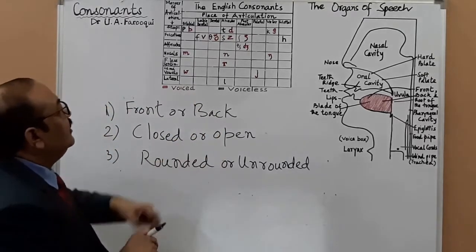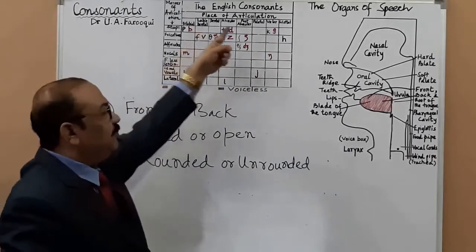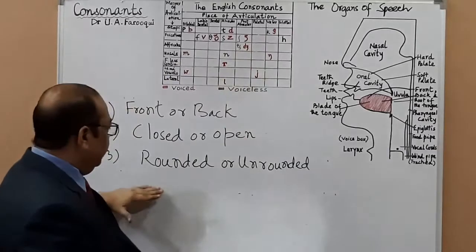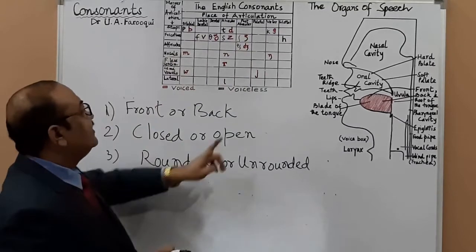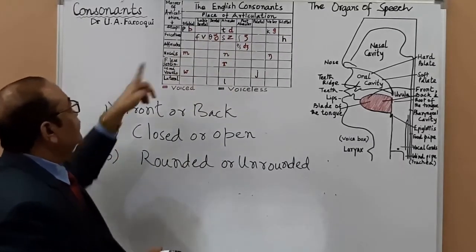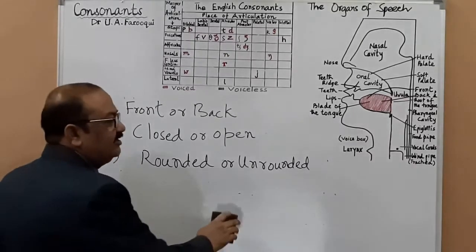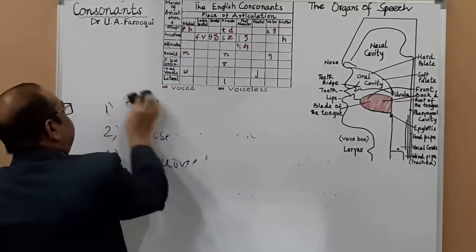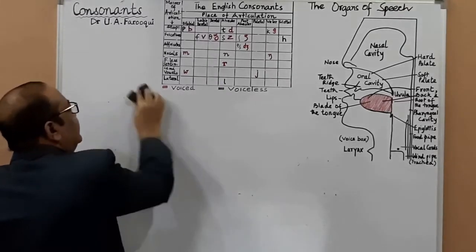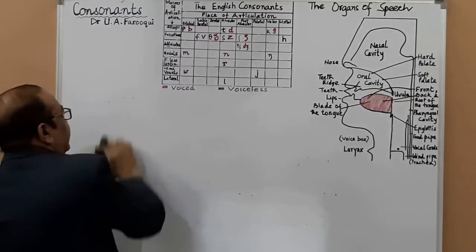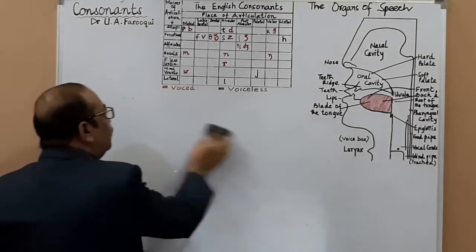Even here, while we discuss consonant sounds, we have a three-term description. As you see here, number one, place of articulation. Number two, manner of articulation. And number three, voiced or voiceless, whether the sound is voiced or voiceless. This is the third term of description. So this is how you are going to write in the exam.